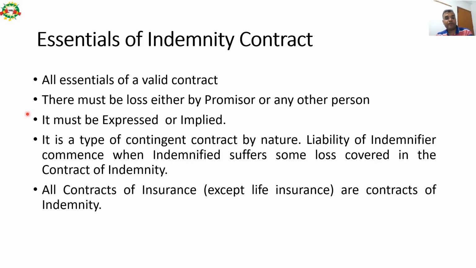It is a type of contingent contract by nature. The liability of the indemnifier commences when the indemnified suffers some loss covered in the contract of indemnity. All contracts of insurance except life insurance are contracts of indemnity. Please note down this line also: except life insurance contracts, all types of insurance are indemnity.